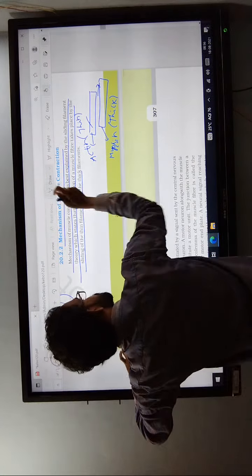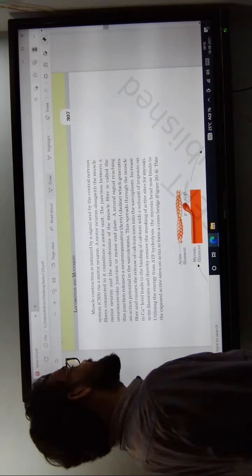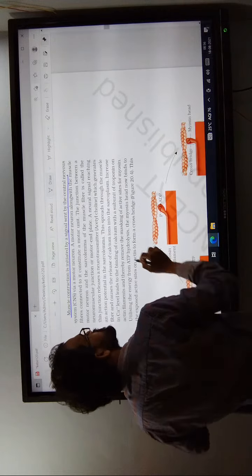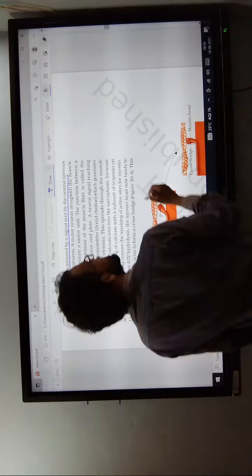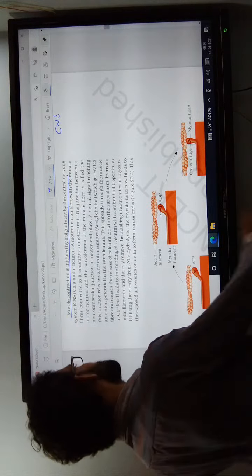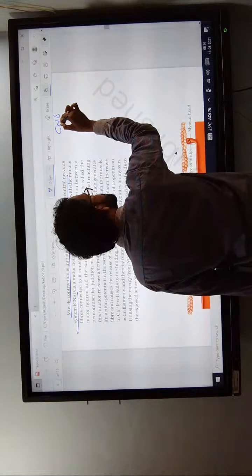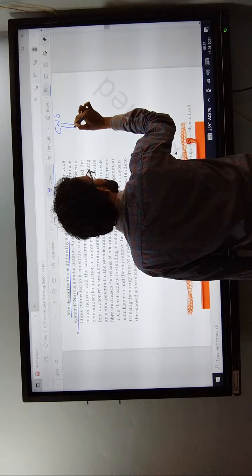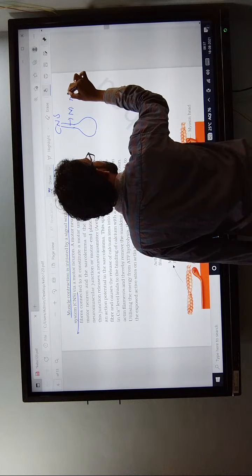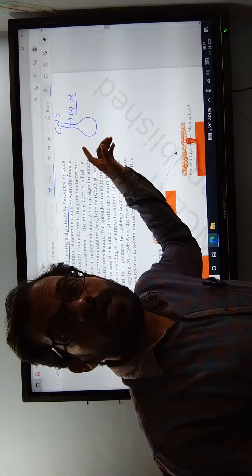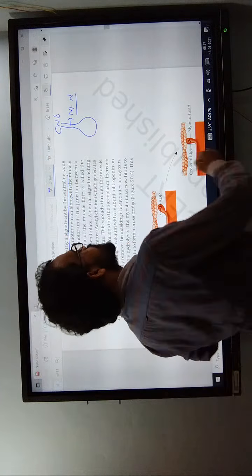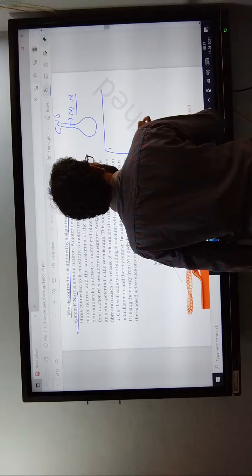Coming to the next one. This muscle contraction is initiated by signals. The muscle contraction is initiated by the central nervous system. The central nervous system sends a message to the motor neurons. The motor neurons receive the message from the central nervous system and send it to the muscles.